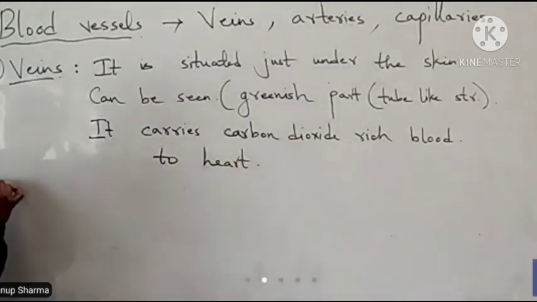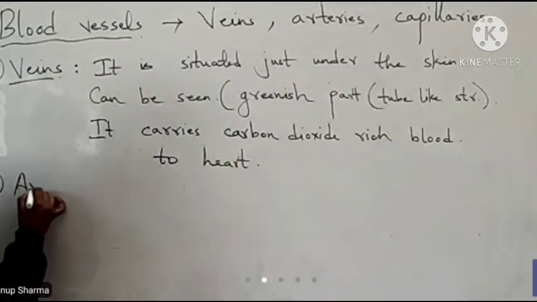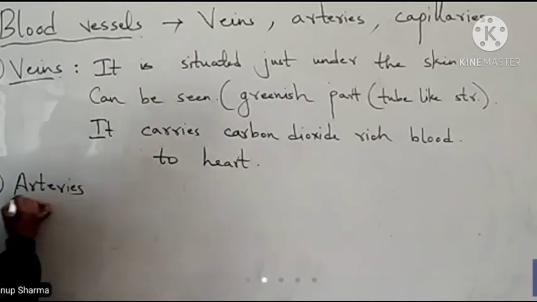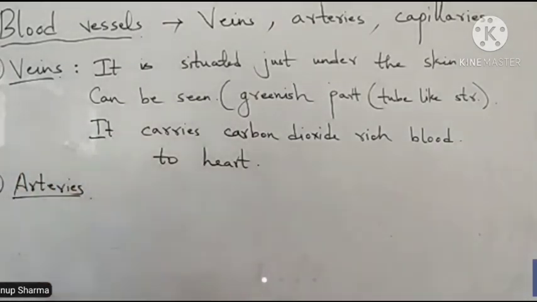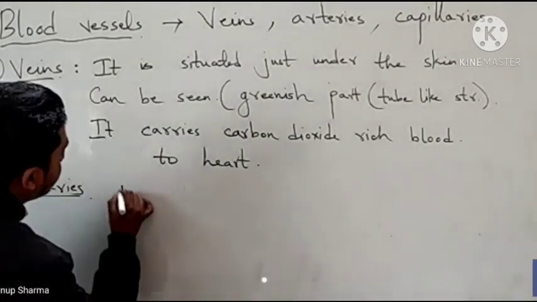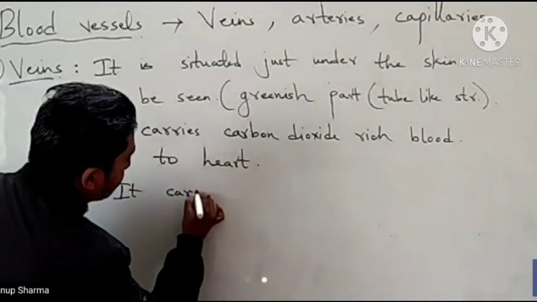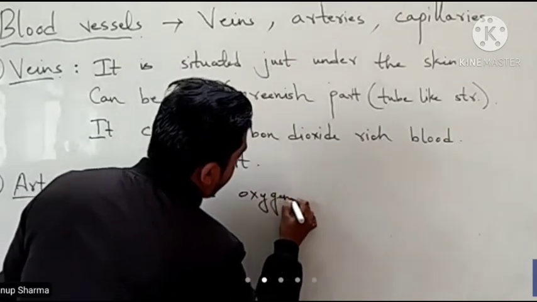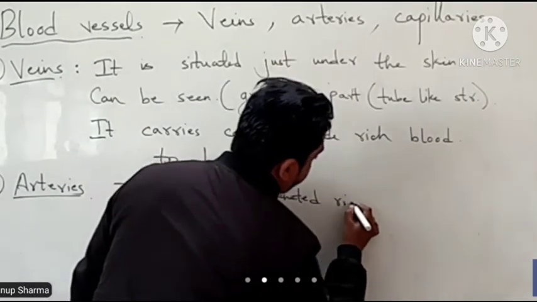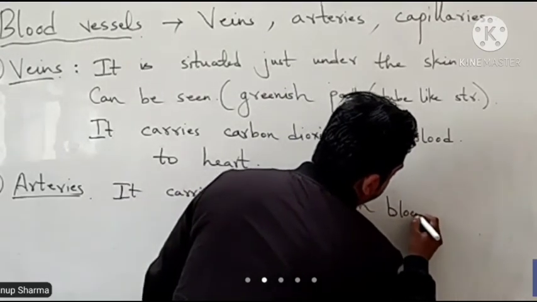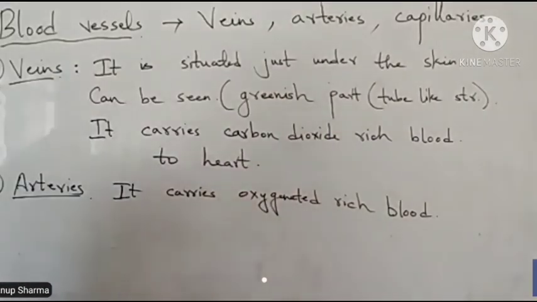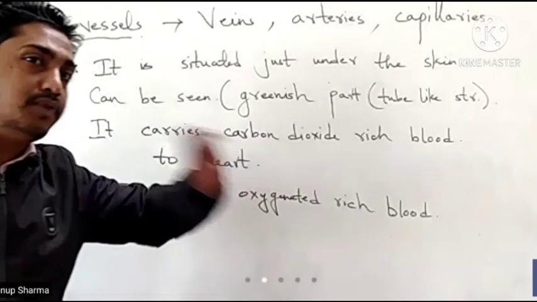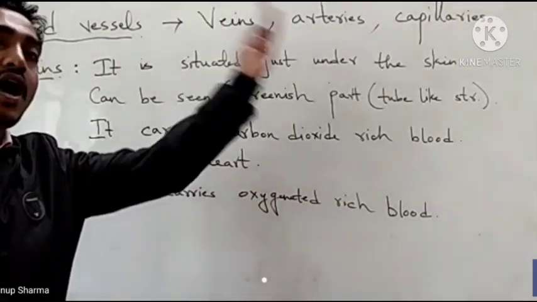Now, number two, arteries. Arteries carry oxygenated rich blood, whereas veins carry carbon dioxide rich blood from the body to the heart.